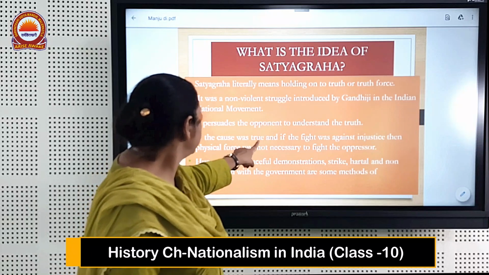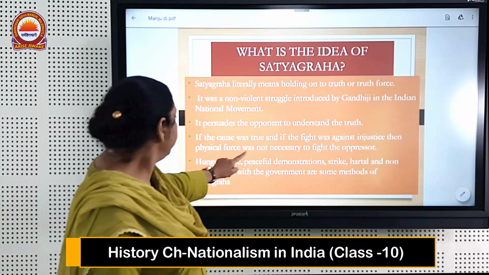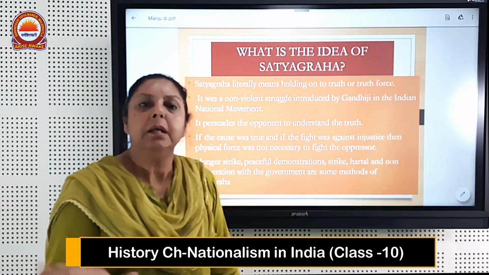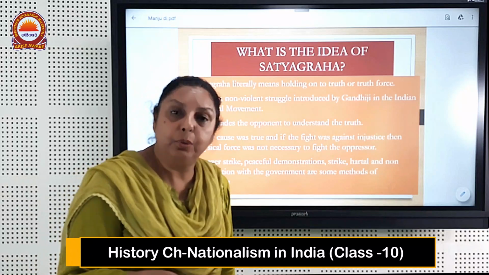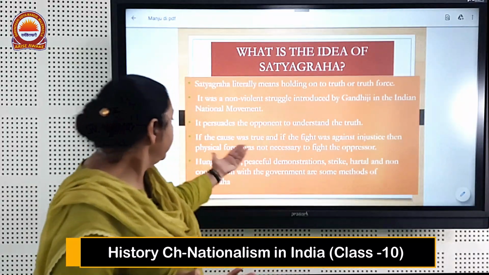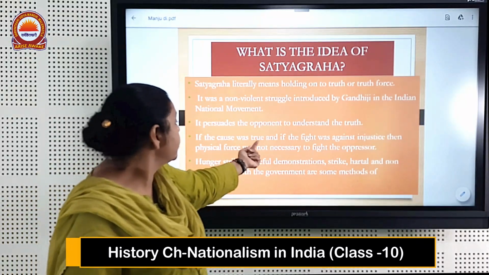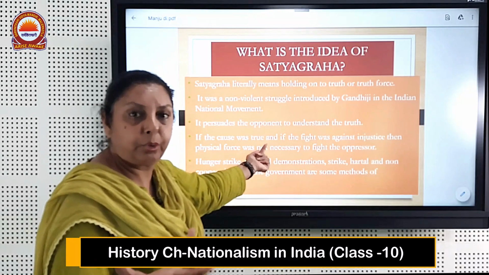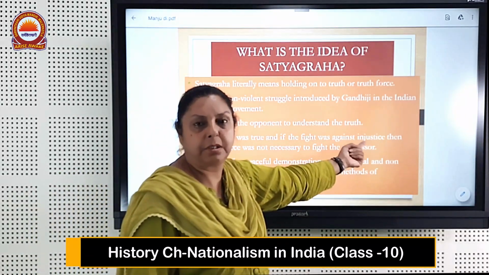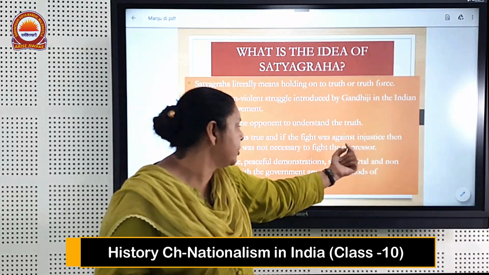if the cause was true and if the fight was against injustice, then physical force was not necessary to fight the oppressor. Who is an oppressor? The person who is pressing you or trying to force you to do certain things. So, Gandhiji, what was his formula? He said that if the cause was true, you are fighting for the truth, the fight was against injustice.